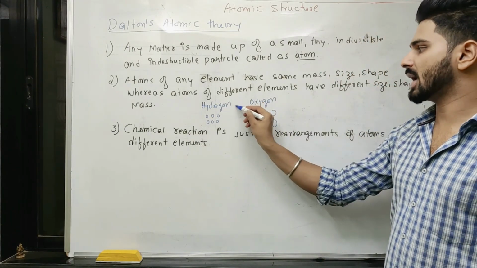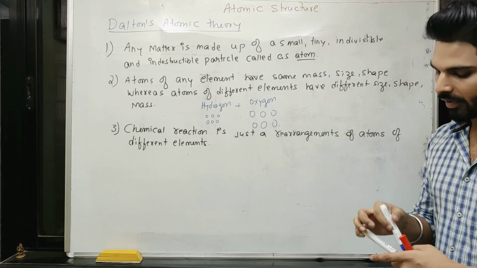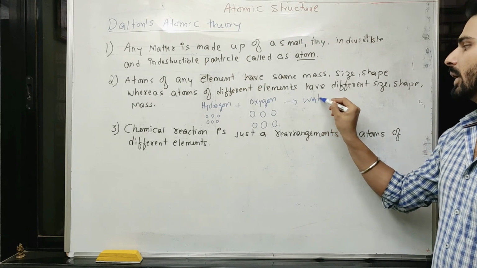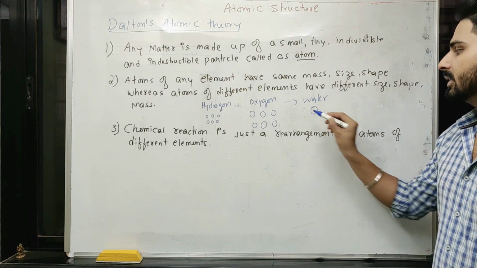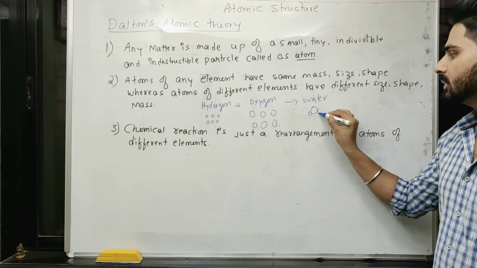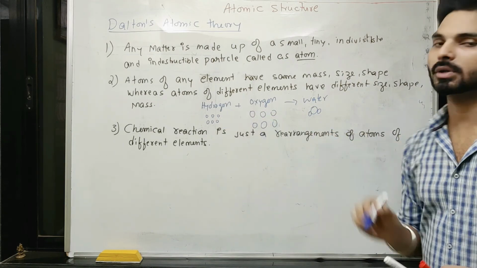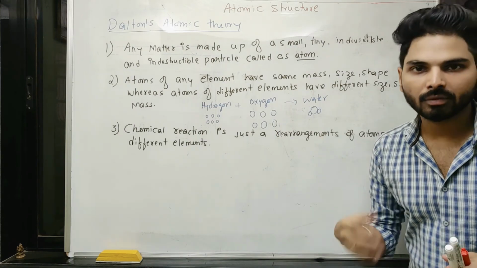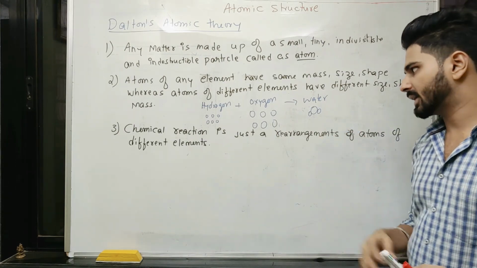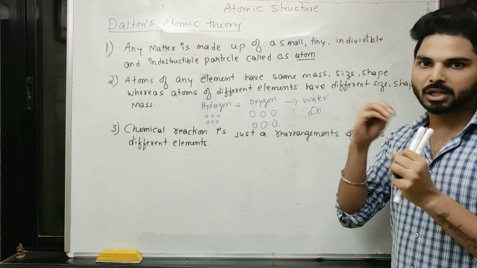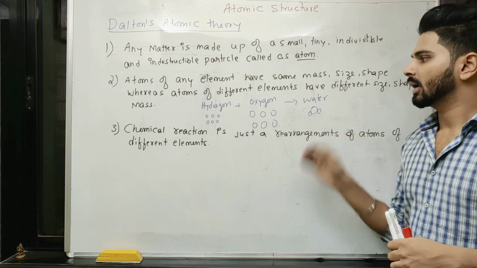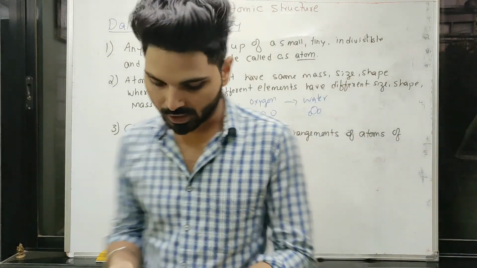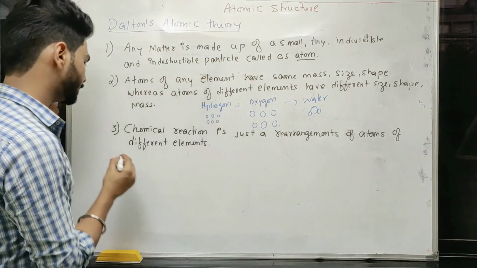For example, if there is a reaction between atoms of hydrogen and oxygen, they may give you a product having the rearrangement of atoms of these elements in a particular manner. If they are arranged in a different manner, then they will give a different product. This is what was thought at that time. It is just an arrangement of atoms in a particular way, and then you get some product. So chemical reaction is just a rearrangement of atoms of different elements.